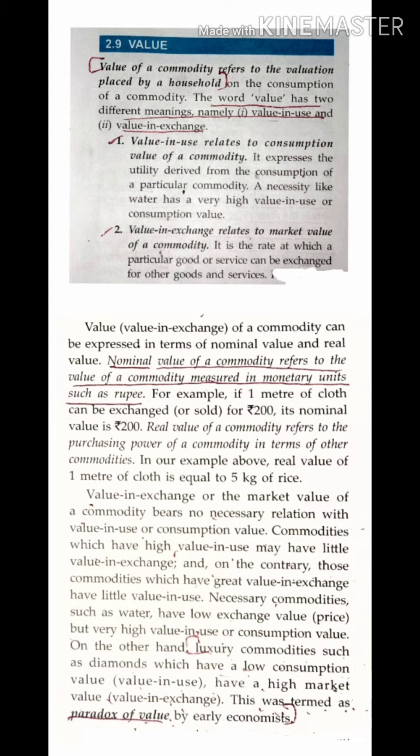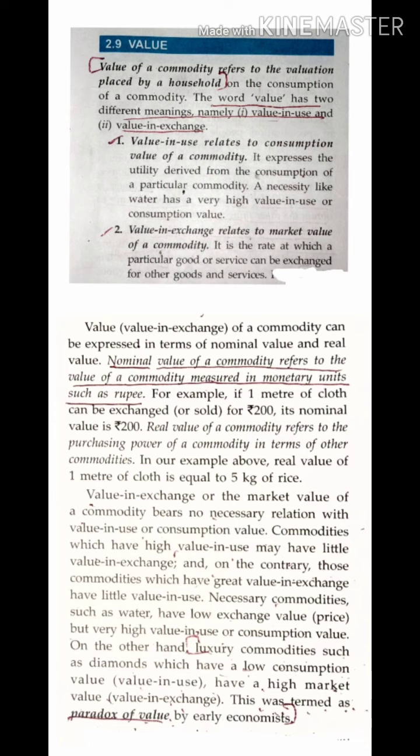Nominal value of a commodity refers to, see, these are 2 marks questions, so that is why I have marked it up. Be very careful and note it down. The reason is, the question can ask, explain nominal value. Now you will be confused, where is nominal value in the textbook? Do remember these are important points. That is why I have marked it out and I am reading it. Note it down, which is very important.